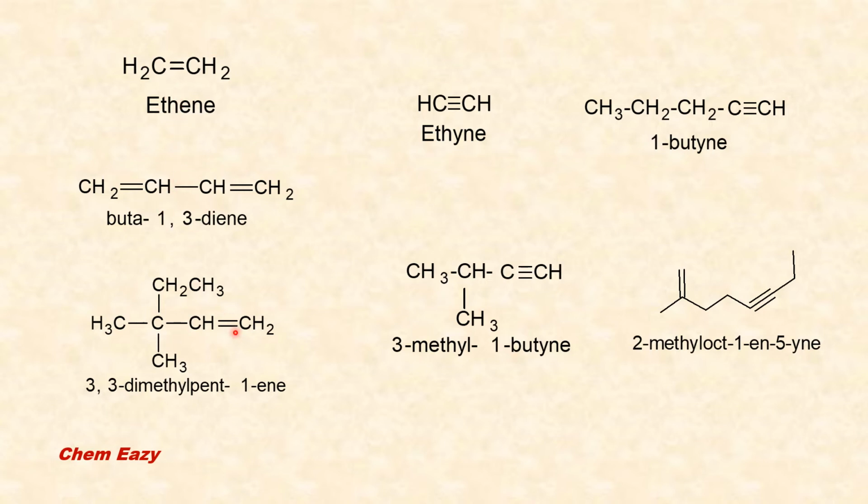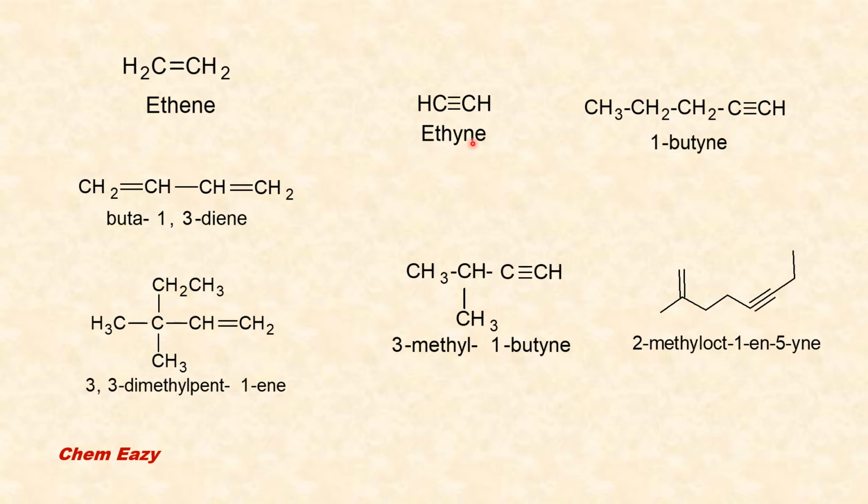And in this structure you can see two branches. With this carbon, ethyl group and methyl group branches are present, and here a carbon-carbon double bond is there. So this is a branched chain alkene. The name of this structure is 3,3-dimethylpent-1-ene.